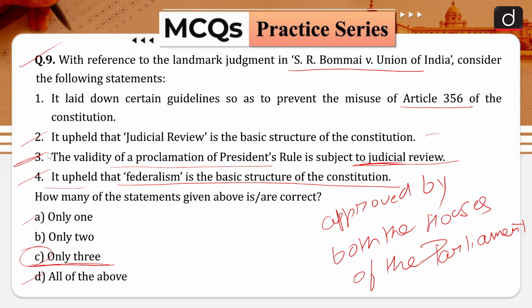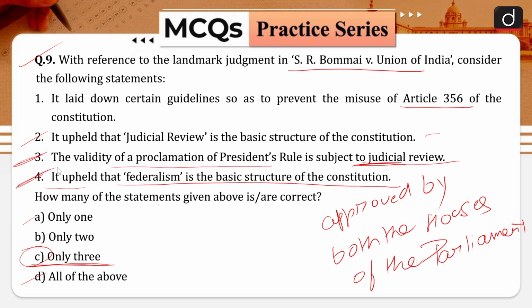The court laid down a number of guidelines to curb the centre's capacity to dismiss a state government and upheld that federalism is the basic structure of the Indian Constitution. Hence, your statement number 4 is also correct.